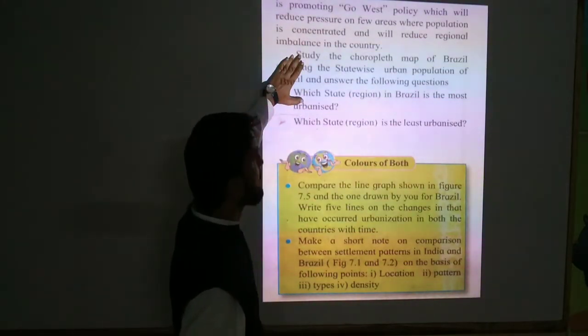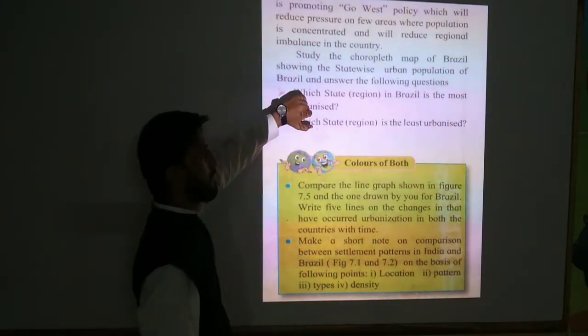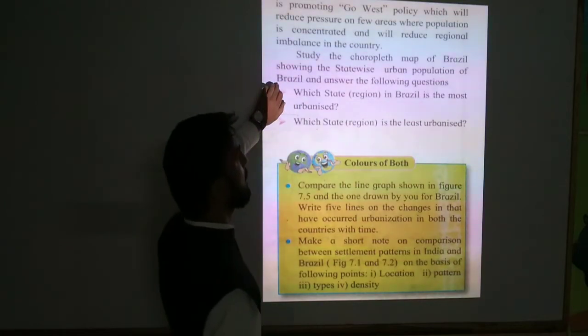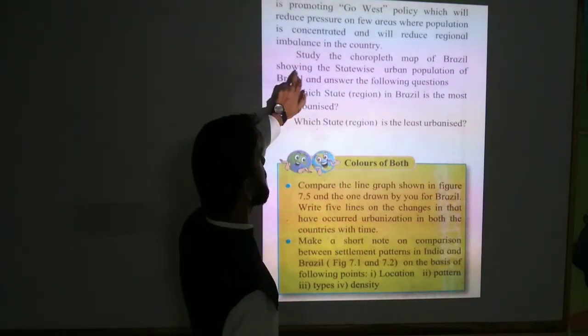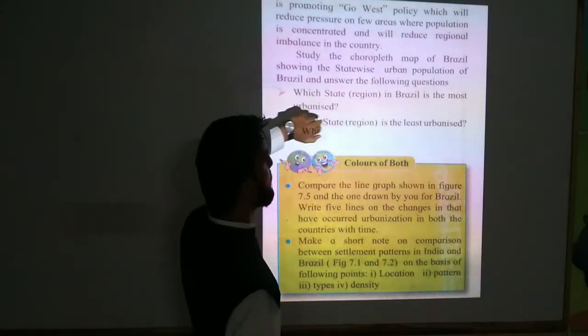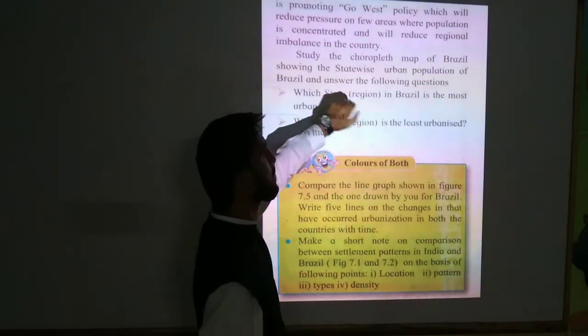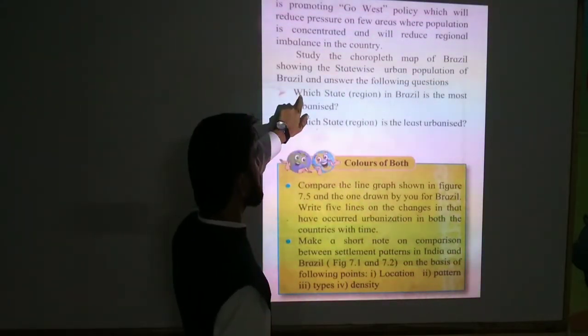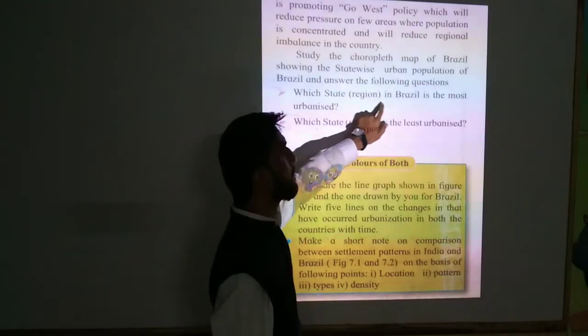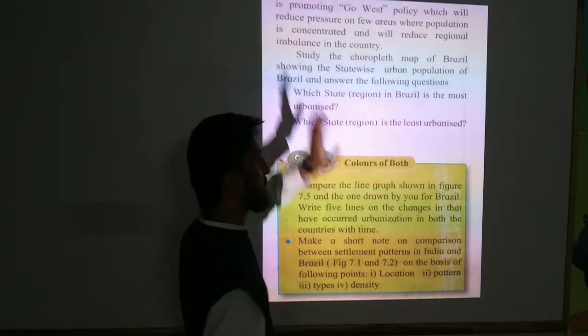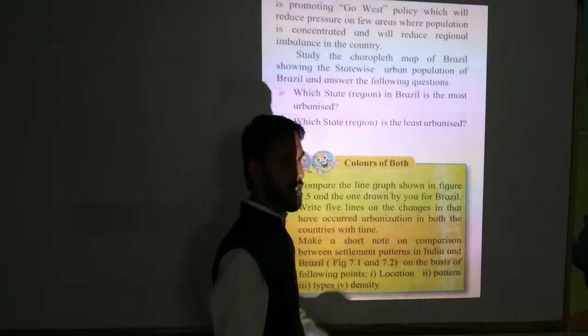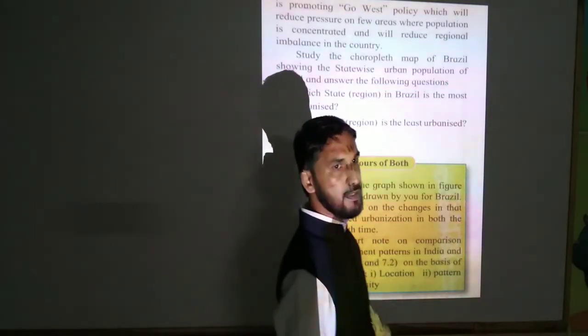With the help of this, students, a few questions are given. Study the choropleth map of Brazil showing the state-wise urban population of Brazil and answer the following. The first question: which state or region in Brazil is the most urbanized? Now see in the map.